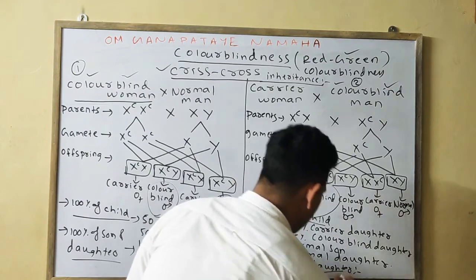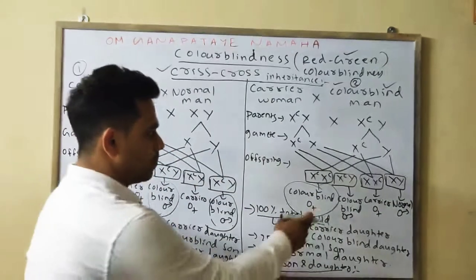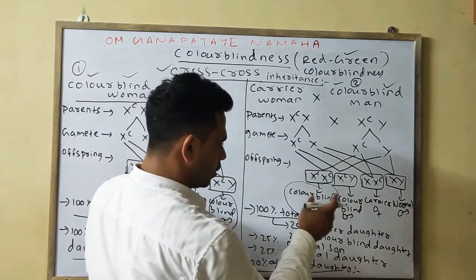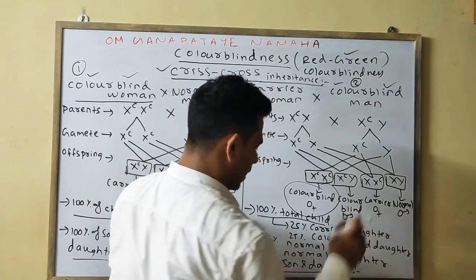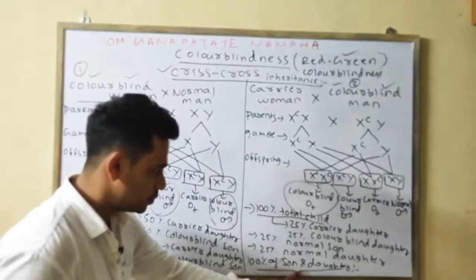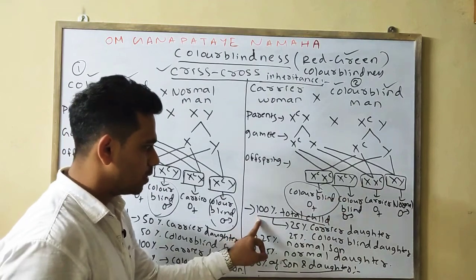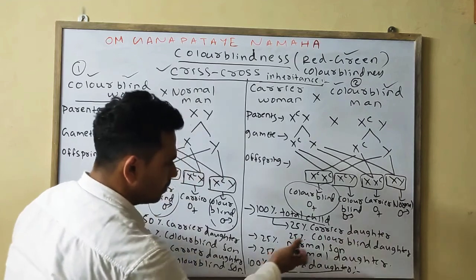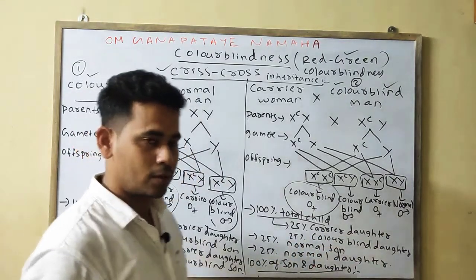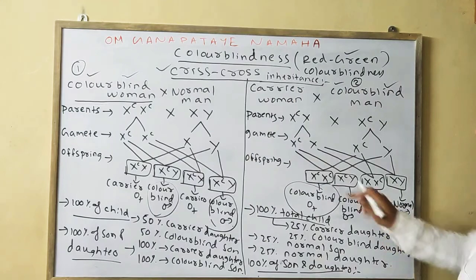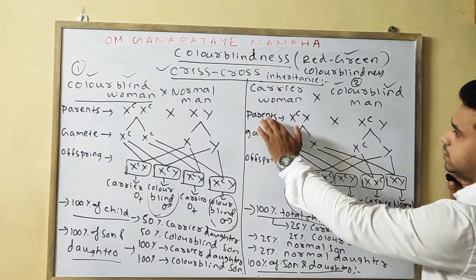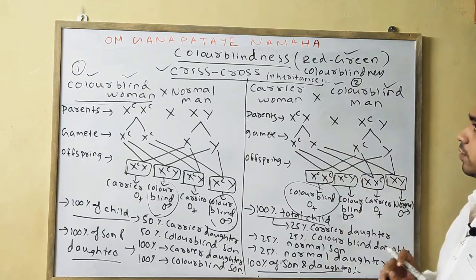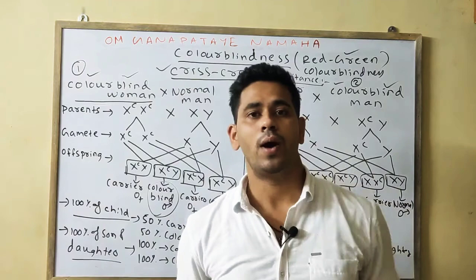Okay, what will be this? I have told now. Okay, means 50% son are colorblind, 50% son are normal, 50% daughter are colorblind, 50% daughter are carrier. Okay, if you will write of the 100% son daughter, you will write accordingly. If you are writing 100% total child, you will write 25% carrier daughter, 25% colorblind daughter, 25% normal son, 25% normal daughter. Okay, so as accordingly you have to write. You have to sign. You can't skip this. You should write parent, gamete, offspring, give a cross sign. Okay, then you will write accordingly what result you have found.